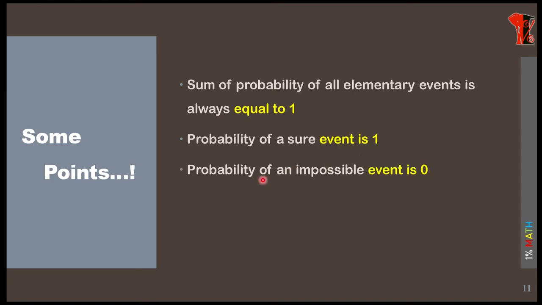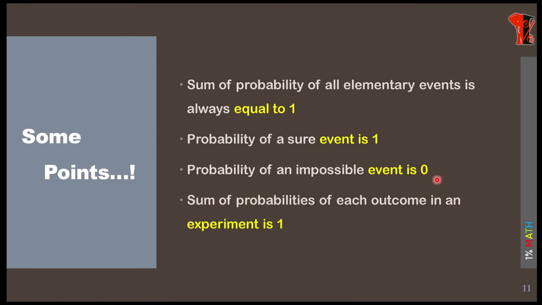The probability of an impossible event is 0. That means imagine I am rolling a die and I ask the probability of getting 7. So 7 is not at all possible. Why? Because generally a die has 6 faces and 6 digits, that is 1 to 6. So 7 it won't have. That's why the probability of this is 0, because it is impossible. Last one, the sum of probability of each outcome in an experiment means if you consider the probability of every event and add them up, it will add up to 1.